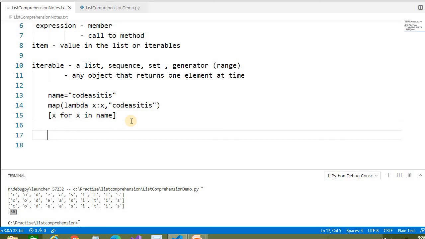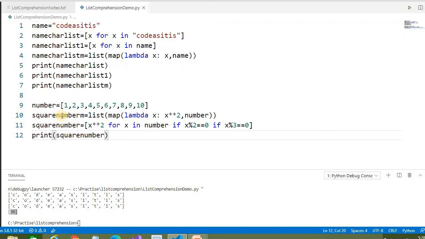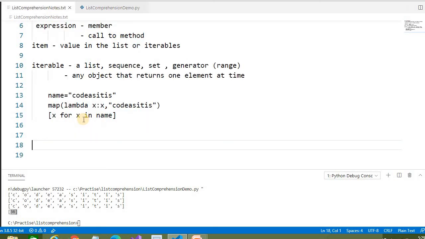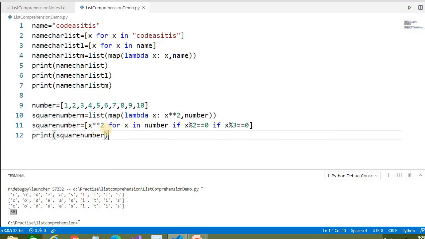So we have to take care of a few things while writing list comprehensions. Every loop in your code can be written as a comprehension, but not every comprehension can be written as a loop. Second, if you have written something like this and a developer is new to this technology, it's a bit difficult to understand.